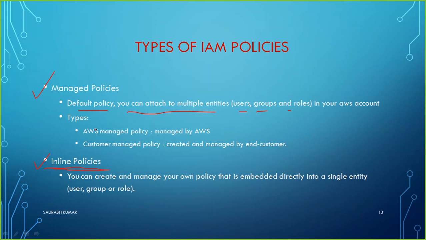AWS already gives you a list of those policies, and you can choose them. Another one is the customer managed policy. It is created and managed by the end customer. Maybe your company will create some policies, and that policy will be given to you as a user, and you will be able to use them. So these are the types of IAM policies.